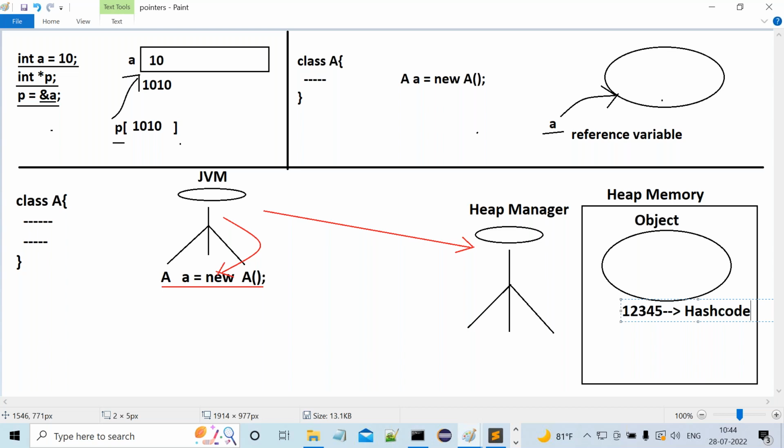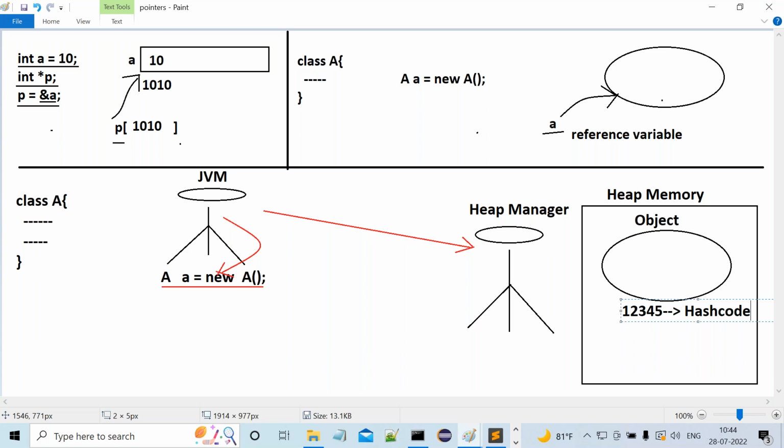You may have one question. What is a hash code? What exactly is the meaning of a hash code? Hash code is a unique identity for each and every object provided by Heap Manager in the form of an integer value. That 1, 2, 3, 4, 5 is an integer value. Getting clarity or not?